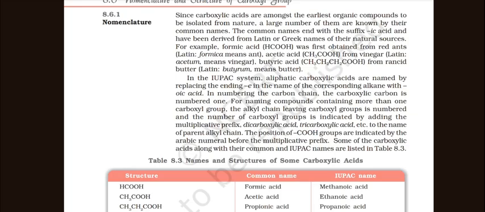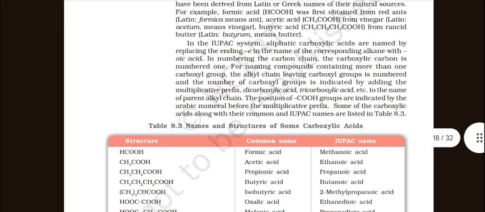Latin butyrum means butter. In the IUPAC system, aliphatic carboxylic acids are named by replacing the ending e in the name of the corresponding alkane with oic acid. In numbering the chain, the carboxylic carbon is numbered 1. For naming compounds containing more than one carboxylic acid group, the ending is changed accordingly.